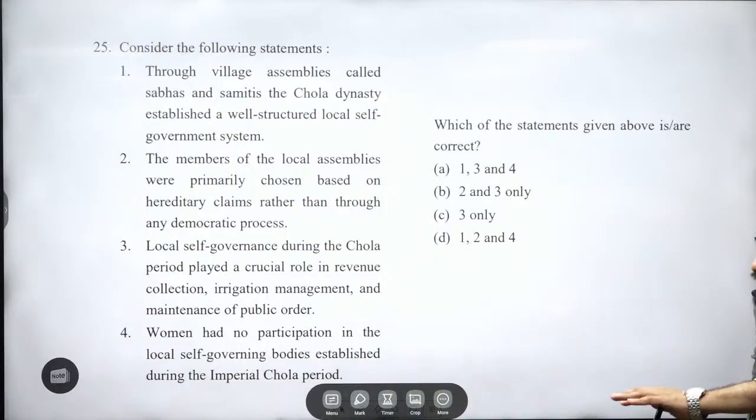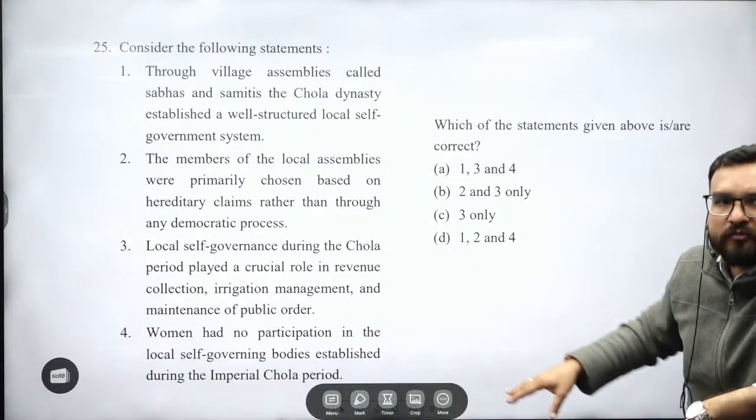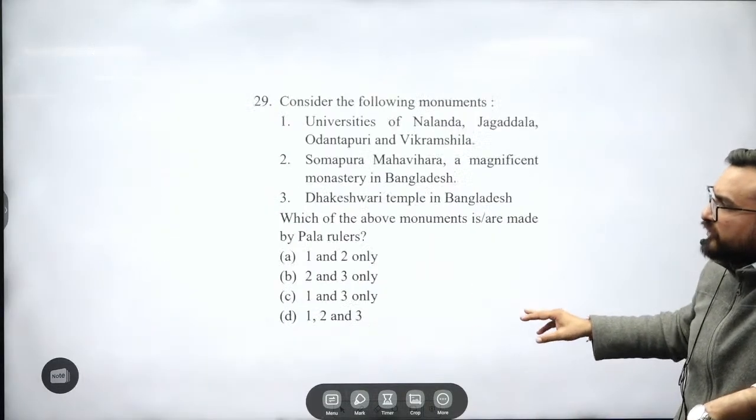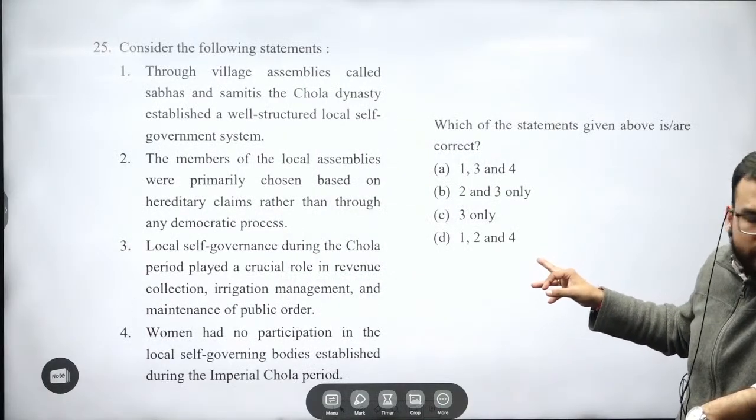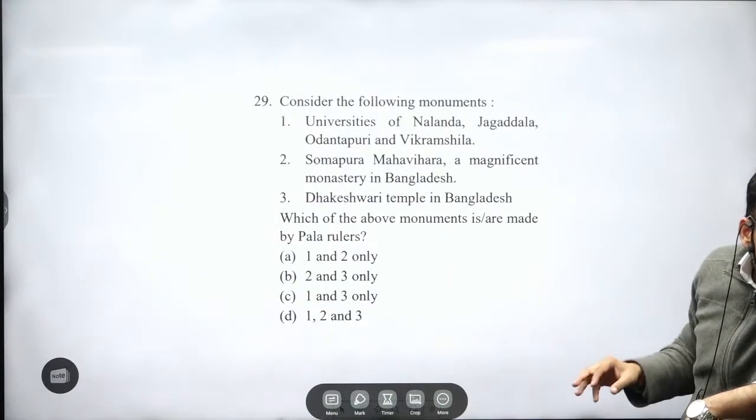Local self-governments during the Chola period played a crucial role in revenue collection, irrigation management and maintenance of public order. This is right, the third is right. Women had no participation in the local self-governing bodies established during the Imperial Chola period, of course. So this is all information you have constructed from the Uttaramerur inscription, guys. The answer will be C. Right, Pankaj.